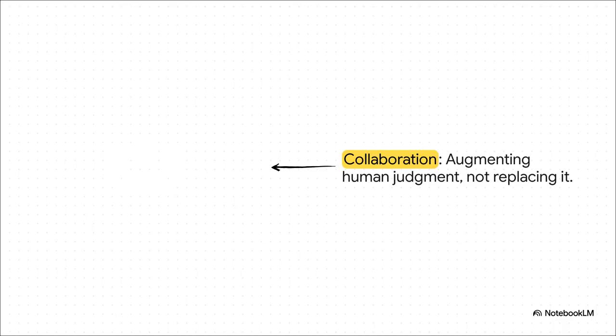Because look, AI inherently lacks lived context, real-world experience, and ethical nuance, so human judgment is completely irreplaceable. A great example of this is AI-assisted research synthesis. You, the human, direct the inquiry, but the AI does the heavy lifting of gathering and organizing the information, which frees you up to make the higher-level strategic decisions.